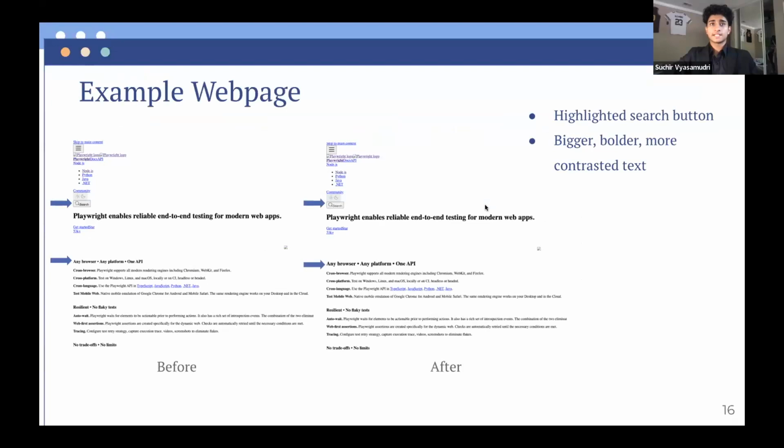So what does a website like this look like? So here is an example web page before and after we ran our DOM correction approach. So some key differences that you can see is that our HTML corrections implemented were a highlighted search button and easier to read text due to more contrast, larger size, or bold text. These corrections enable web content to be more inclusive and accessible to a broader spectrum of users.